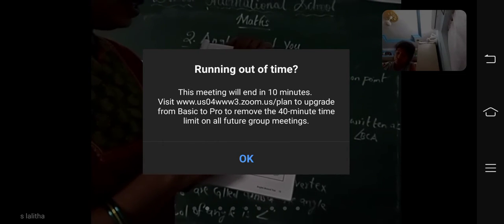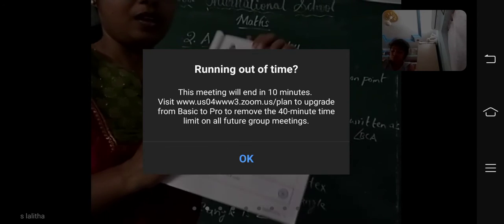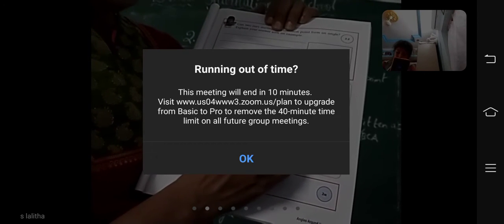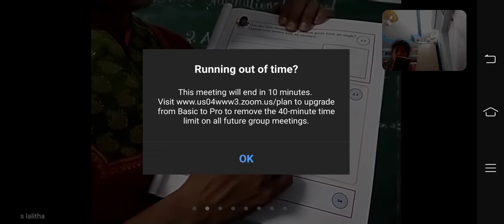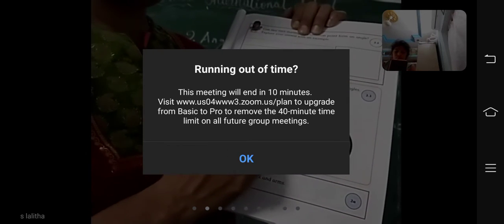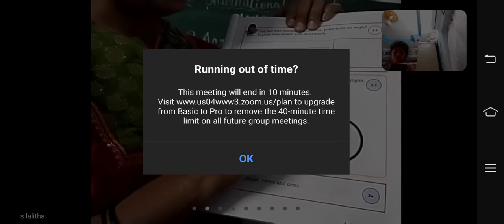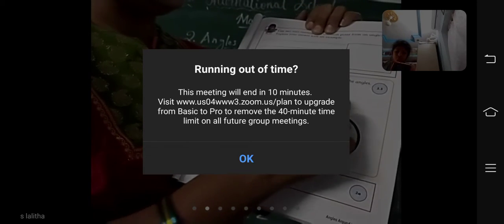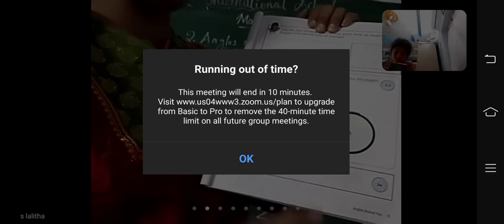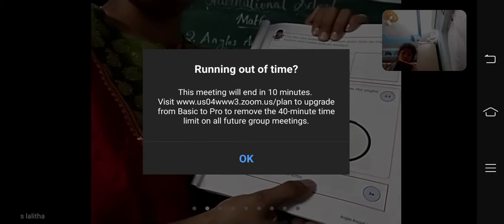So here an angle is drawn, see. Angle ABC or angle CBA. Angle ABC is there. Here the common vertex is what? B. Like that, in this bicycle, where the angles are formed, you should find out and name those angles.